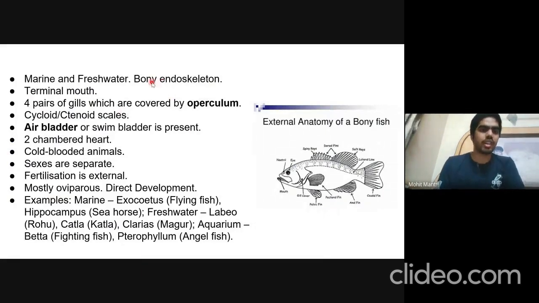They have a bony endoskeleton and a terminal mouth. They have four pairs of gills, which are covered by the operculum. The scales can be cycloid or ctenoid. Air bladder or swim bladder is present, so buoyancy is maintained in these fish. They have a two-chambered heart, and these are cold-blooded animals. Males and females are separate. Fertilization is external, and they are mostly oviparous. Development is direct. Examples are flying fish, seahorse, labeo, rohu, katla, magur, fighting fish, and angelfish, etc.